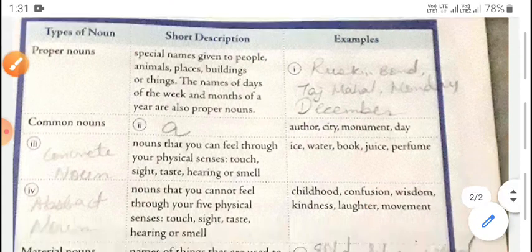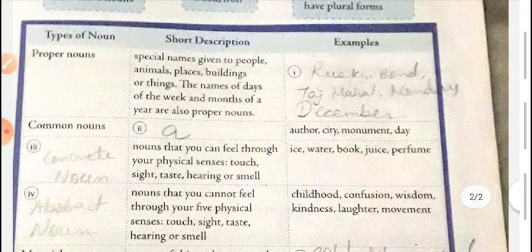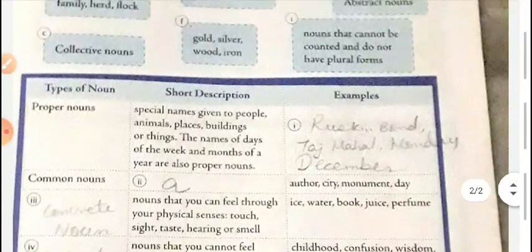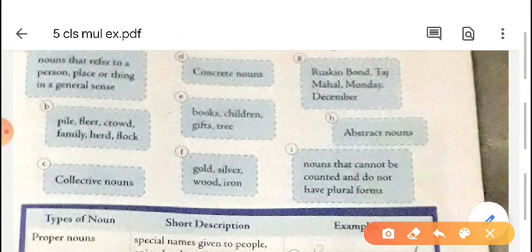Now what is the second one? Common noun. Here the example is already given. We have to write the short description for common noun. Okay, let us see what it is. Nouns that refer to a person, place or thing in a general sense.